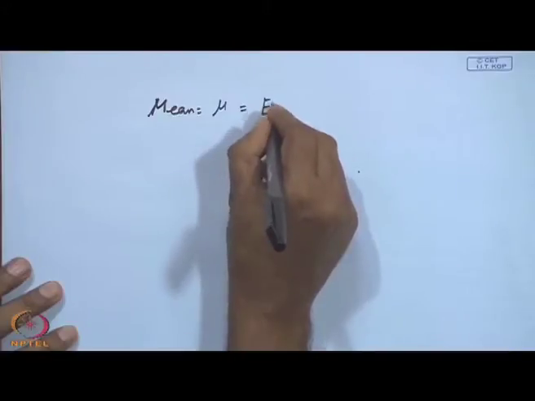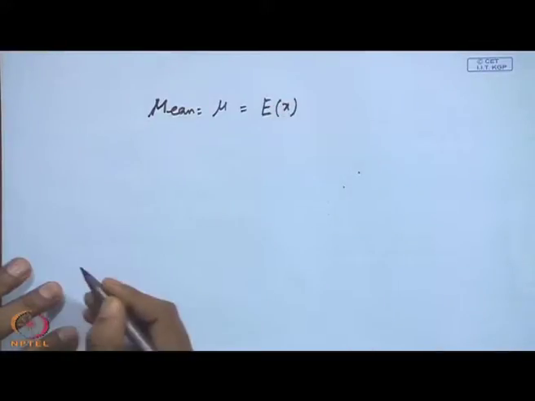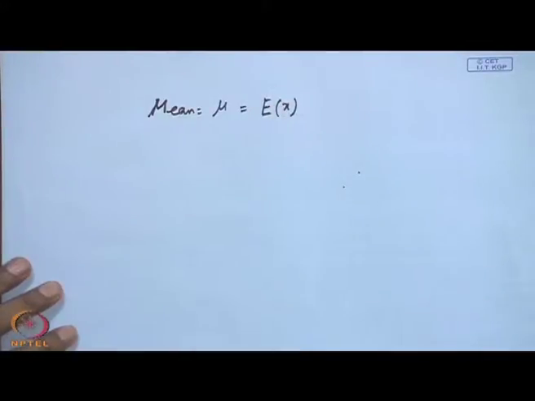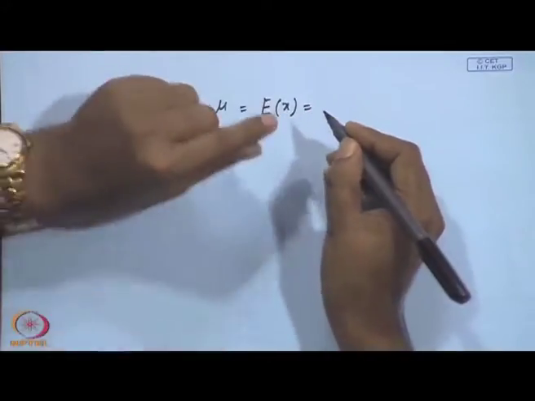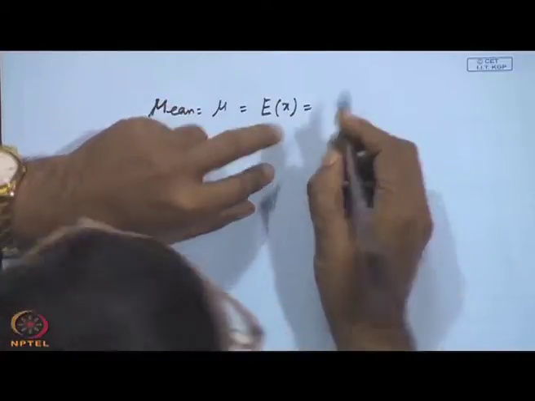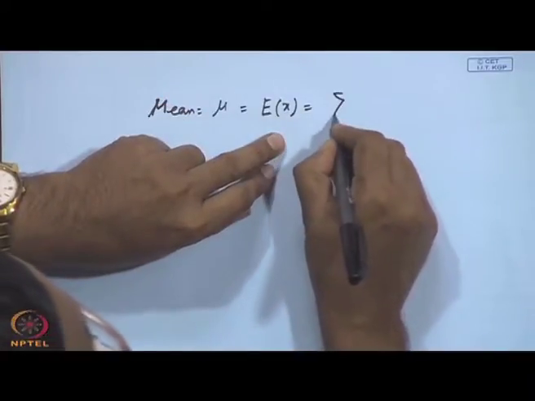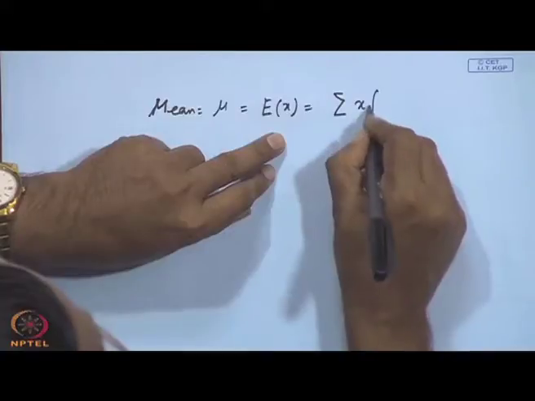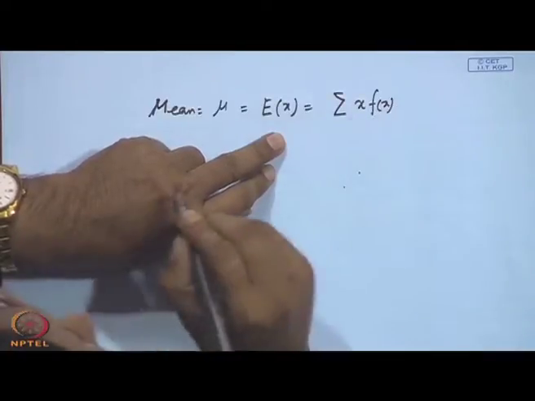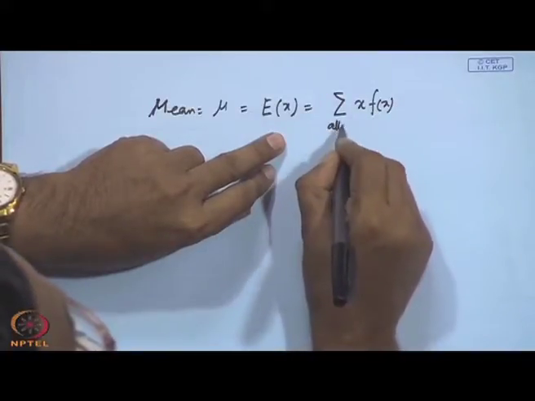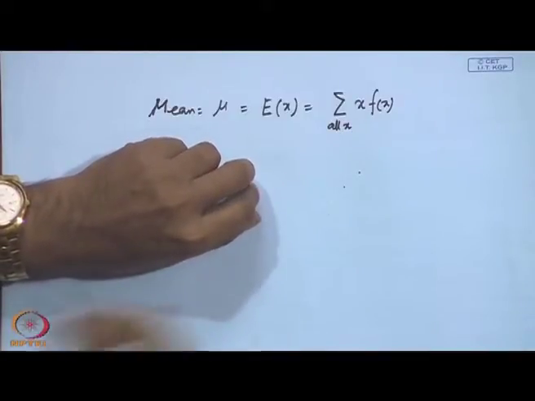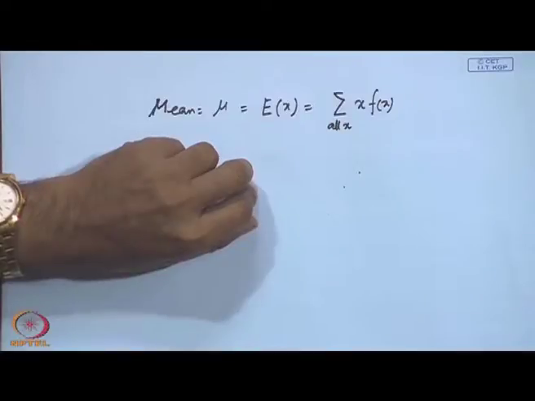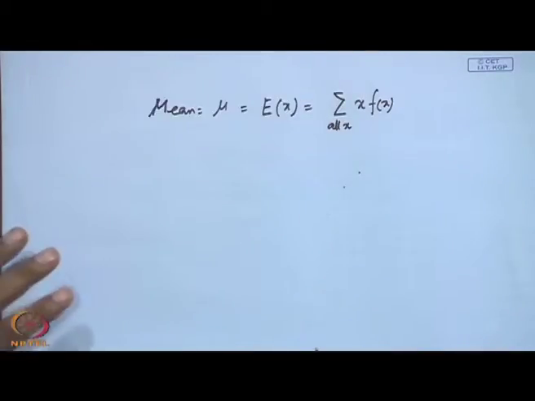Mean is the expected value of x. When your variable x is a discrete variable, you will get the sum of x times f(x) over all x.